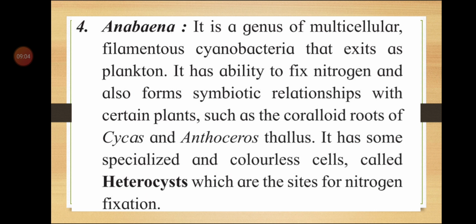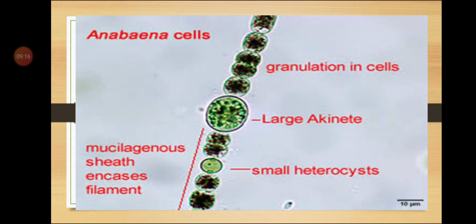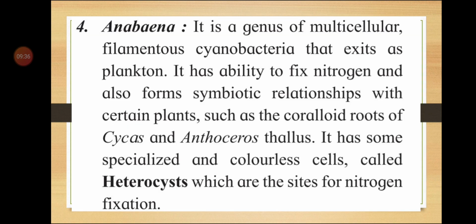It has some specialized and colorless cells that are called heterocysts, which are the sites for nitrogen fixation. You can see here all these cells are darker in color, but there is one small cell that is different in color. It is colorless and it is known as heterocyst. This heterocyst forms the site for nitrogen fixation.